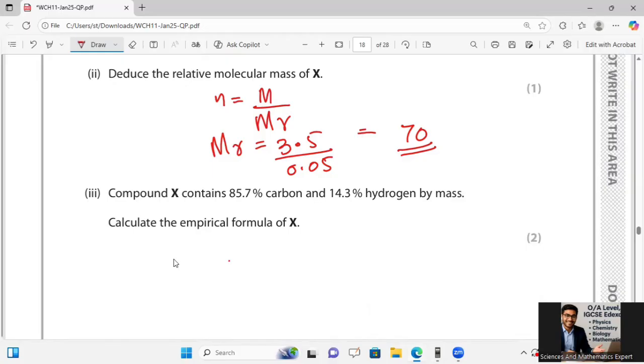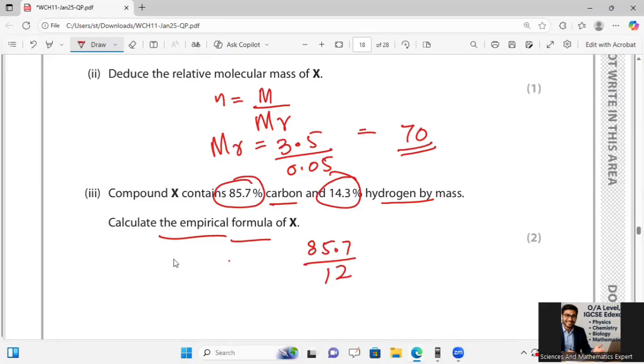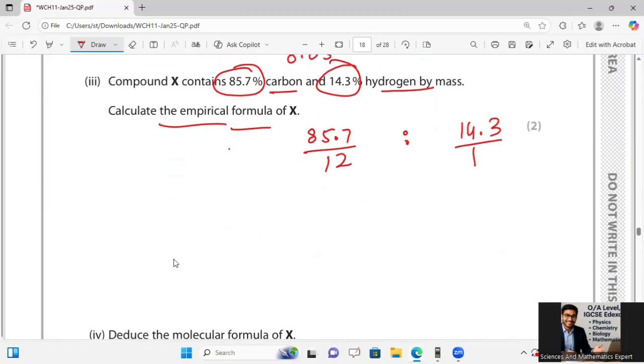Now he is saying that compound X contains 85.7% of carbon and 14.3% of hydrogen by mass. Calculate the empirical formula. It's easy: for carbon 85.7 divided by 12 and 14.3 divided by 1, taking the ratio by dividing the percentages by their molar masses.